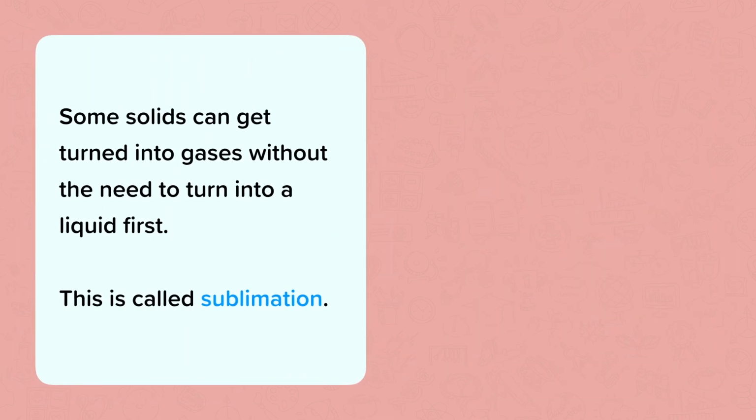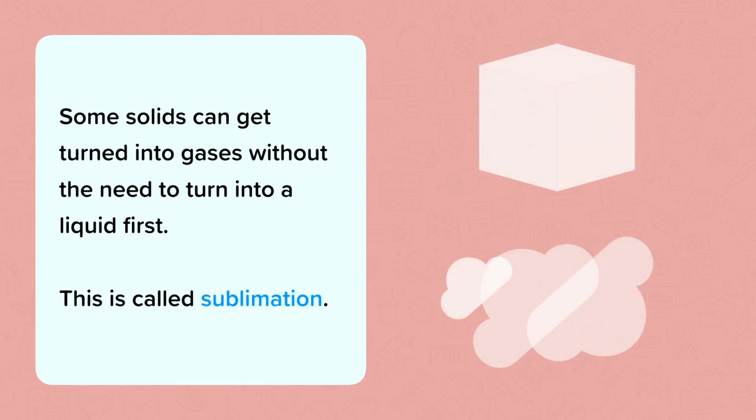Some solids can get turned into gases without the need for turning into a liquid first. This is called sublimation. An example of this is dry ice. Dry ice is a solid form of carbon dioxide. When there's an increase in temperature, dry ice sublimes and turns into gaseous carbon dioxide. Dry ice is helpful in preventing frozen products from melting, as well as for creating smoky effects.